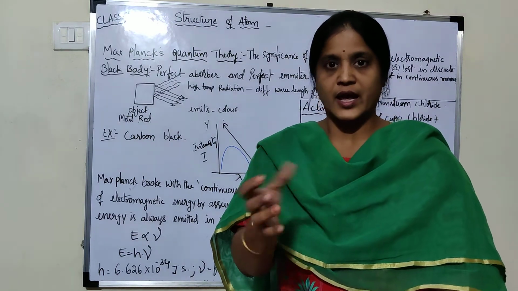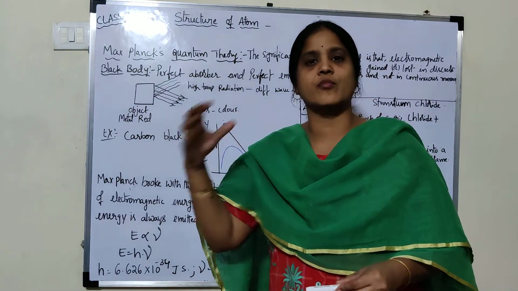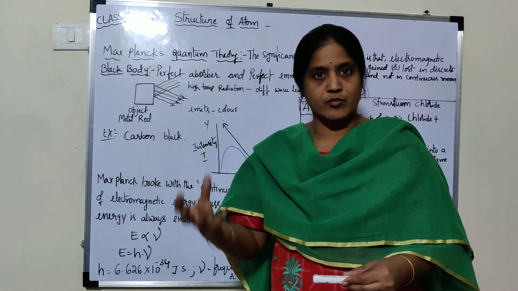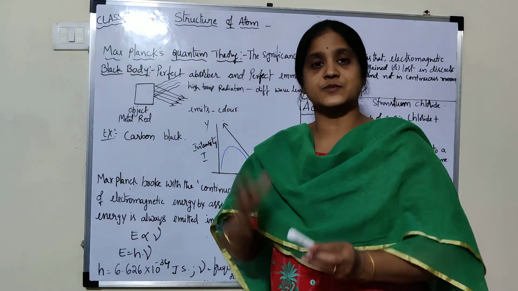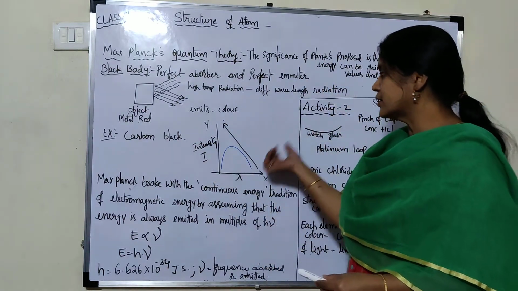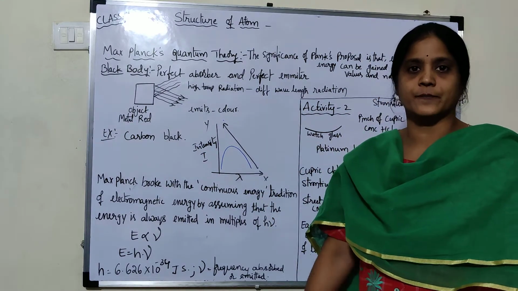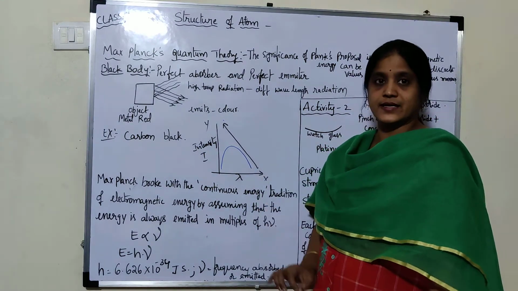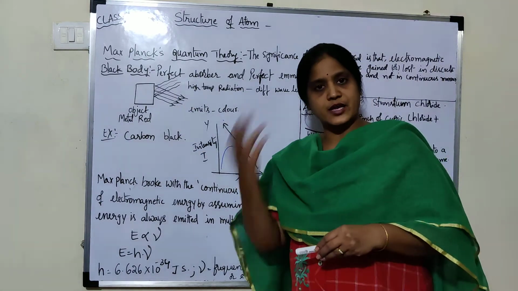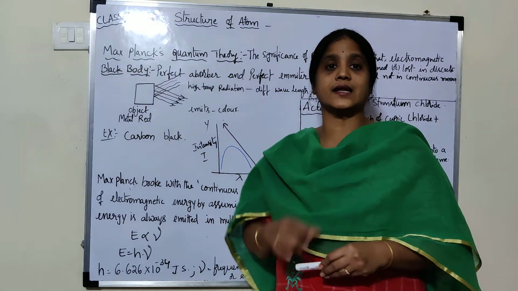When you heat your body, it absorbs heat and it emits the heat in the form of light. He thought it should be a continuous process, but his thought was wrong. So he said that light emitted by a body, not only a black body, any body, is not a continuous process. It is discrete.